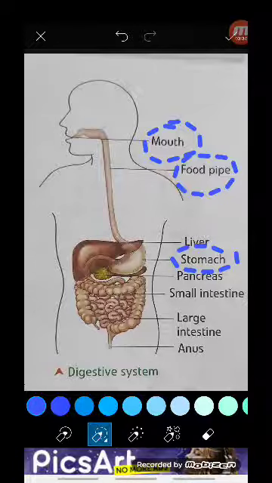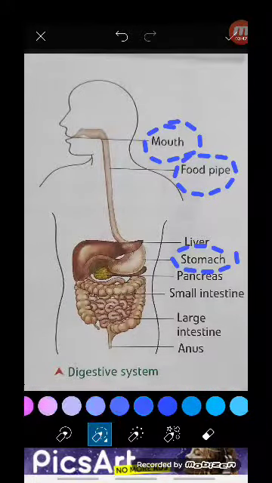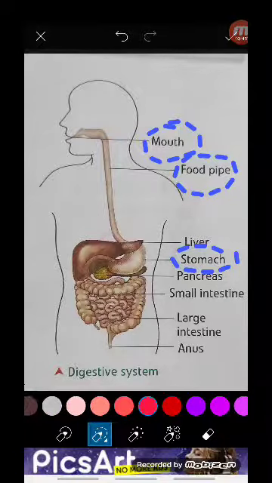This stomach is very important because in the stomach, the protein, which nutrient? Protein. This protein is broken down into soluble form, so it is made into a form which is easily absorbed by the blood.